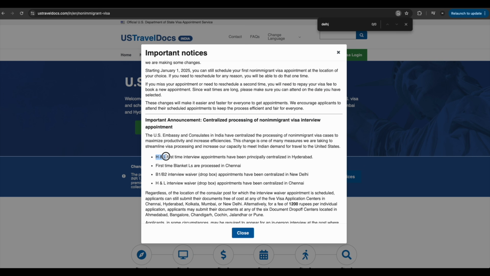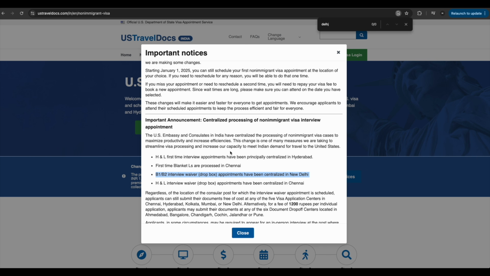You can see all the H and L categories have been centralized in Hyderabad, and B1 B2 category interview waiver dropbox appointments have been centralized in New Delhi. H and L will be in Chennai, and first time is in Chennai. So you can see that they have rescheduled all the appointments at the nearest one location only, to make the process